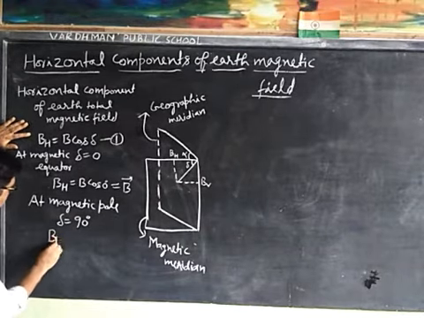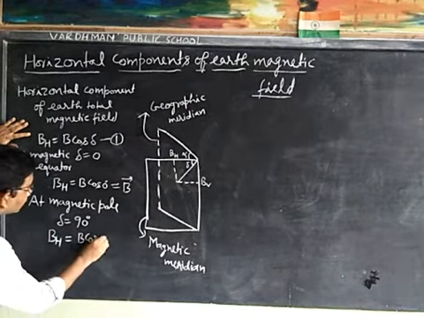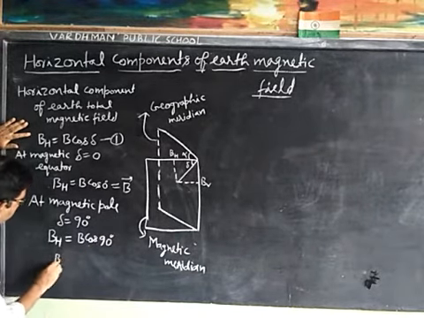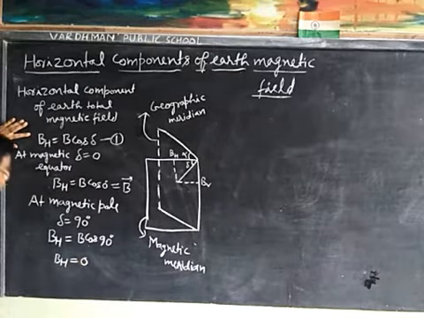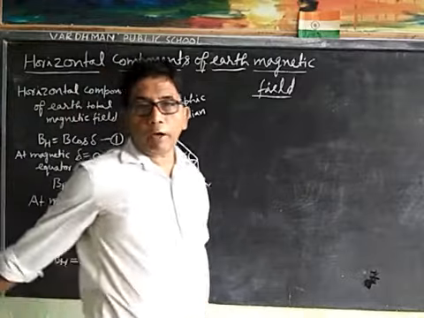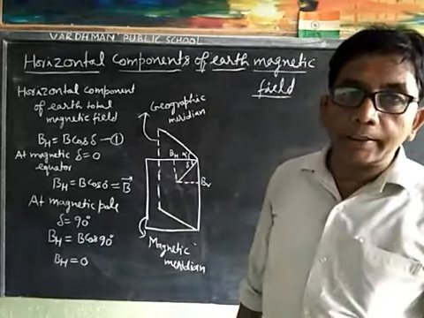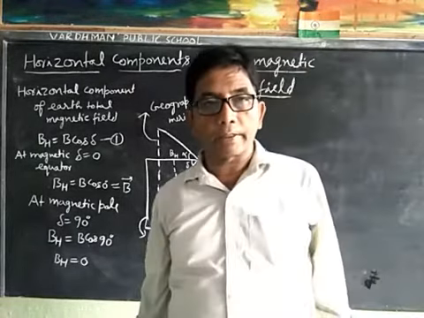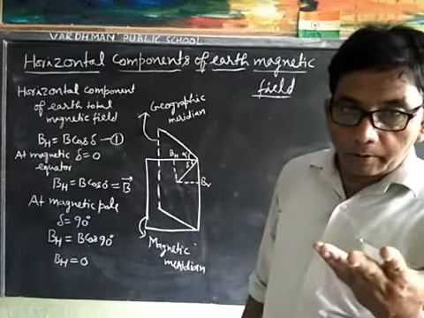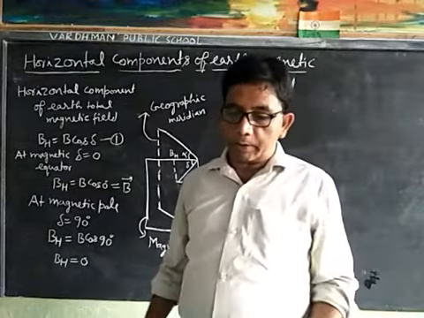BH is equal to B cos 90 degrees, cos 90 is 0, therefore BH is equal to 0. Thus we see the value of the horizontal component of the Earth's magnetic field, that is BH, is different at different places on the Earth's surface.